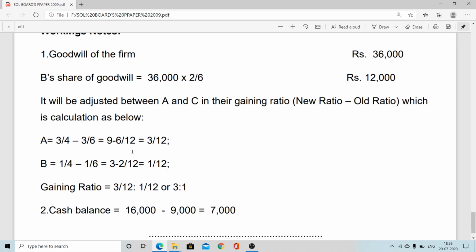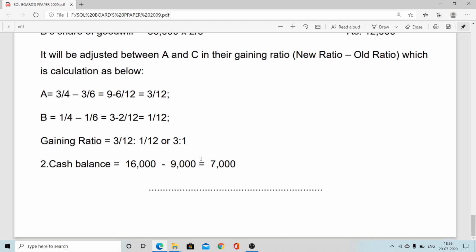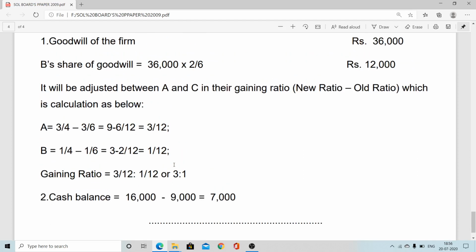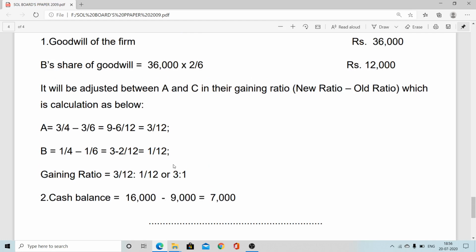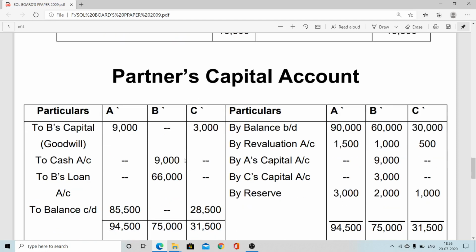The gaining ratio is 3:1. So on that basis, the goodwill is distributed here. The entry on partners' capital: by A's capital 9,000, by C's capital 3,000, and this side to this capital, A and C's columns.